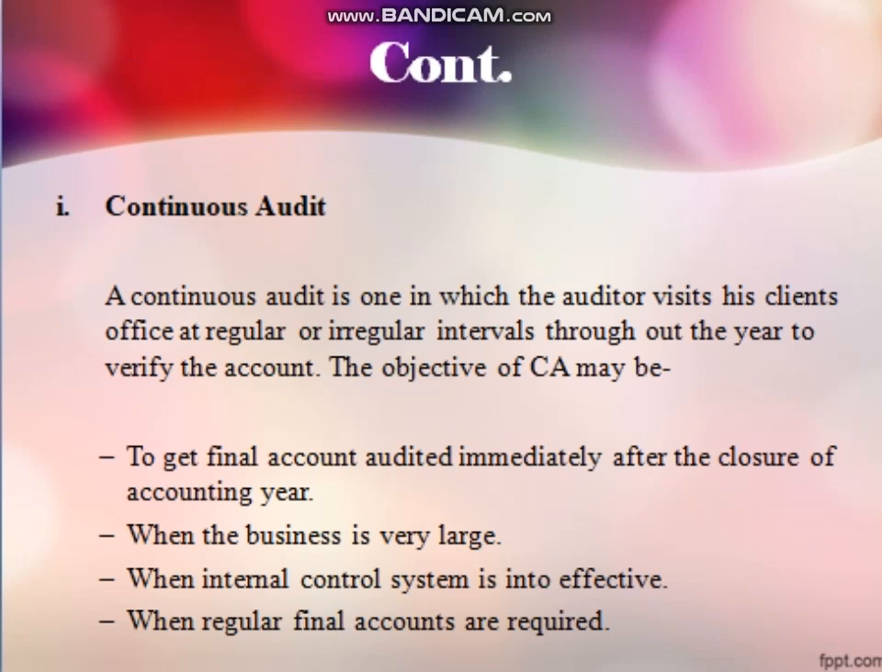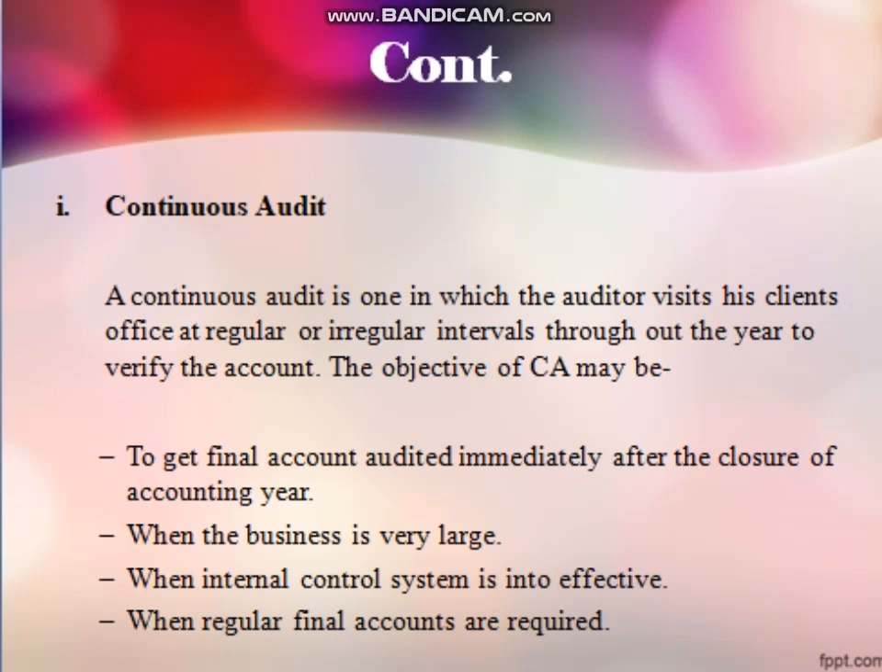First one is continuous audit. A continuous audit is one in which the auditor visits his client's office at regular or irregular intervals throughout the year to verify the accounts. The objective of the auditor may be to get the final accounts audited immediately after the closure of the accounting year, and another objective is that when the business is very large, it will be very difficult to check everything at a time.